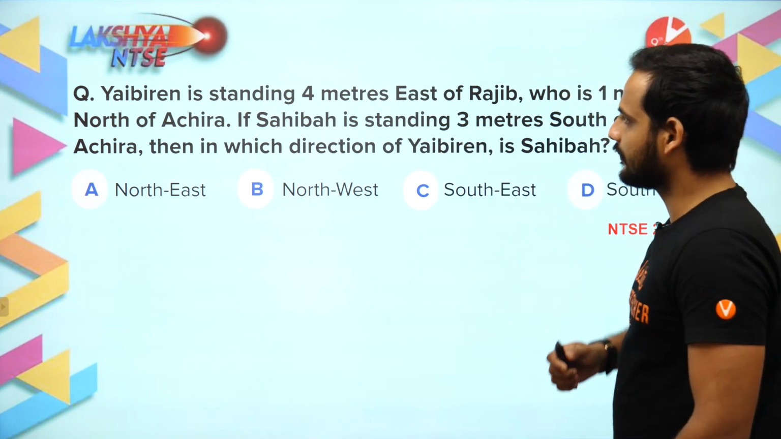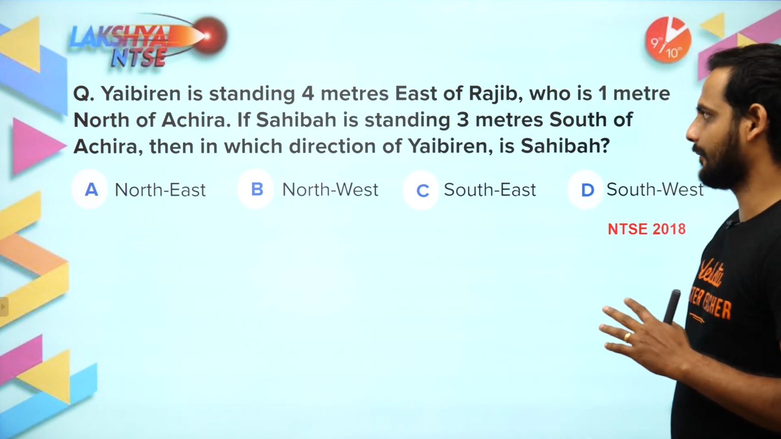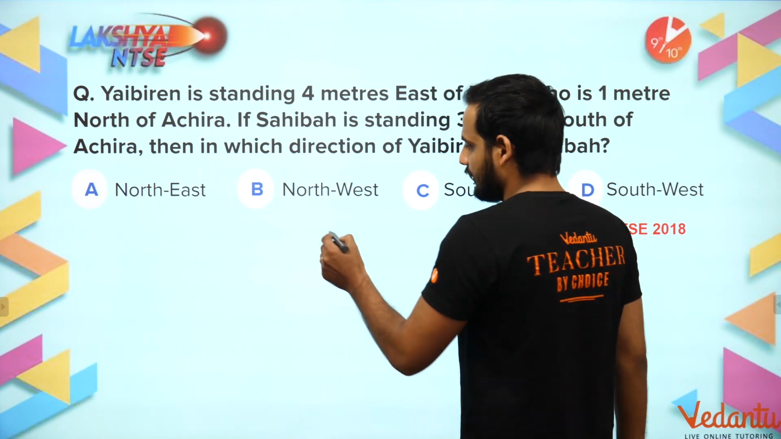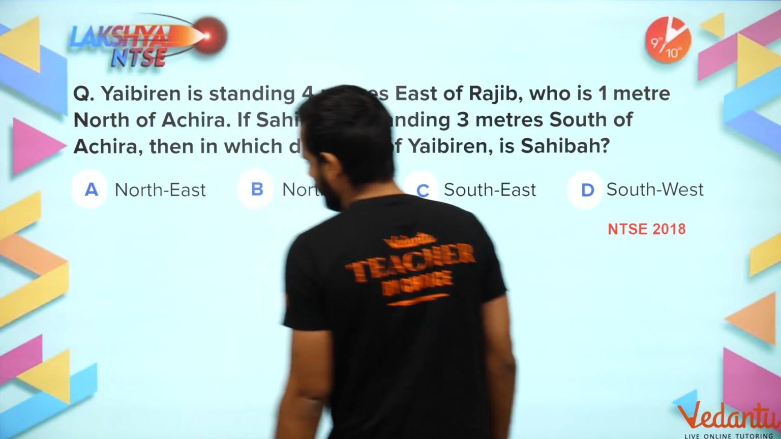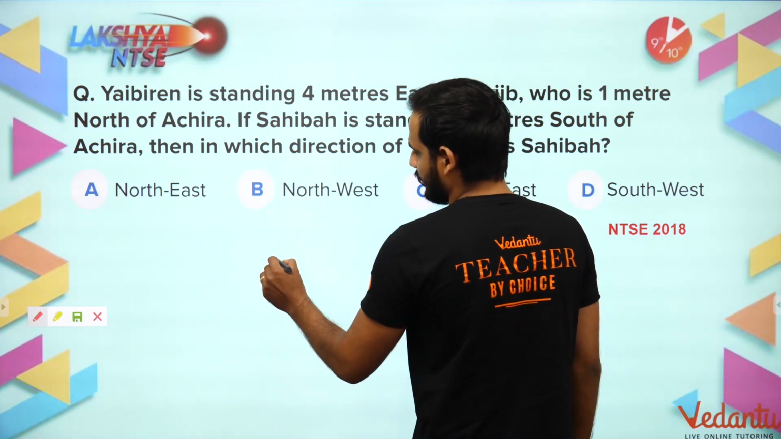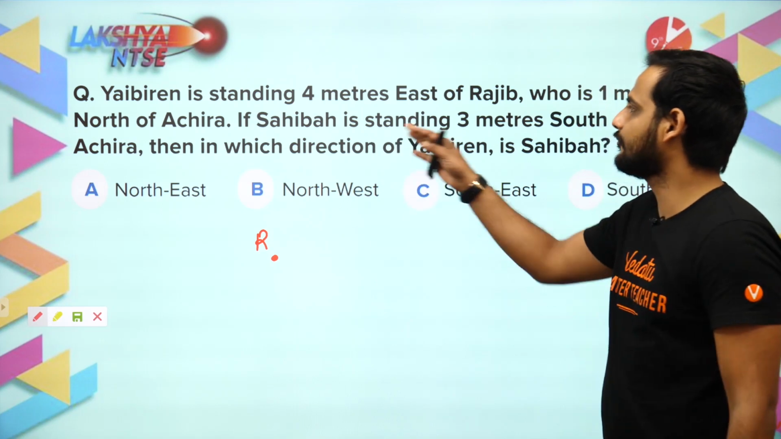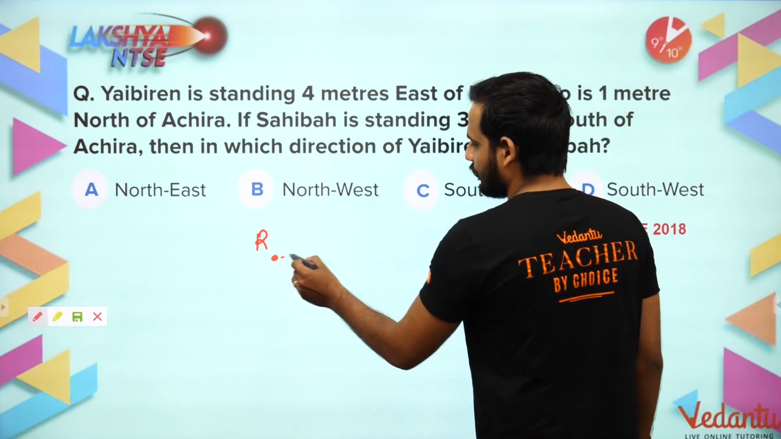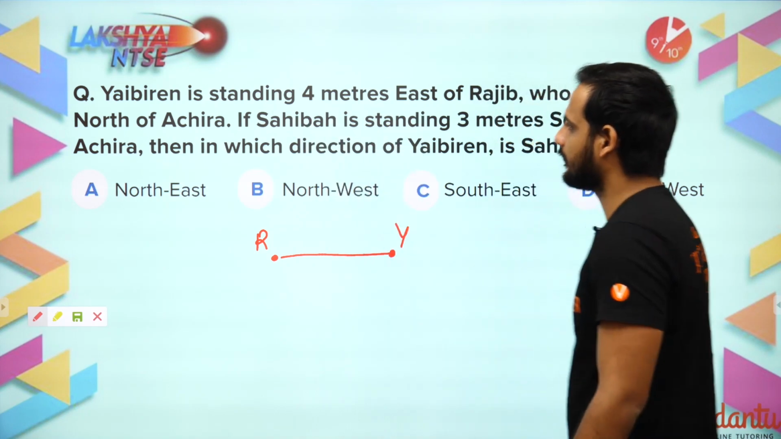Yaibirin is standing 4 meters east of Rajib. So let us say Rajib is standing here. Now what they are saying: standing 4 meters east. So for this Rajib, east is this side. So here is standing this Yaibirin.